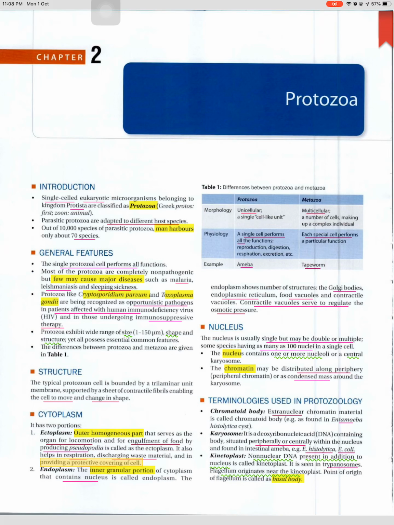Table 1. Differences between protozoa and metazoa. Protozoa. Morphology: unicellular, a single cell-like unit. Physiology: a single cell performs all the functions, reproduction, digestion, respiration, excretion, etc. Example: Amoeba. Metazoa. Multicellular, a number of cells making up a complex individual. Each special cell performs a particular function.